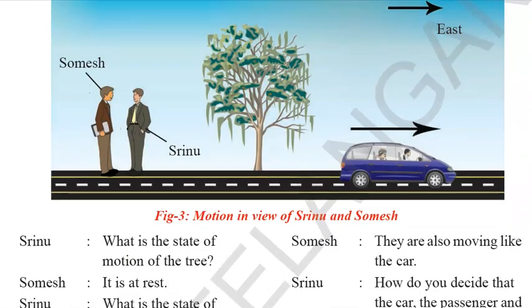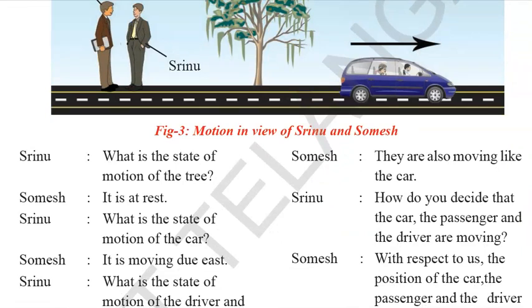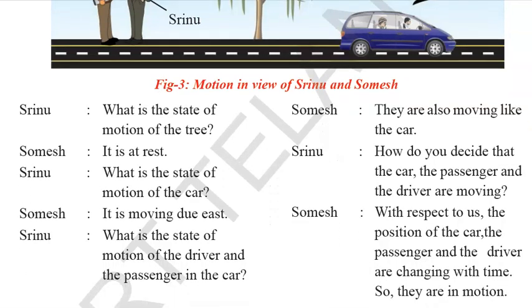Where are they standing, children? Somesh and Srinu are standing on the road. Now Srinu asks, what is the state of motion of the tree? Somesh says, obviously it is at rest. It is not moving anywhere. What is the state of motion of the car? It is moving due east, right? Srinu asks, what is the state of motion of the driver and the passenger in the car? They are also moving like the car.